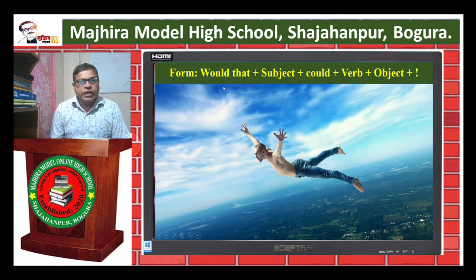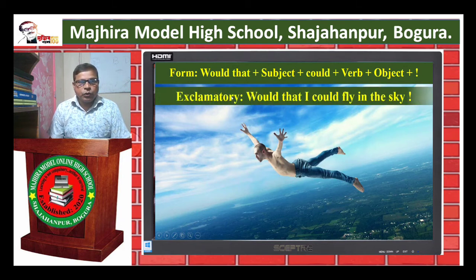Next rule and last rule. Form: would that plus subject plus could plus verb plus object and exclamatory sign. Example: would that I could fly in the sky. Would that, I subject, then could, then verb fly, in the sky, an extension, object or